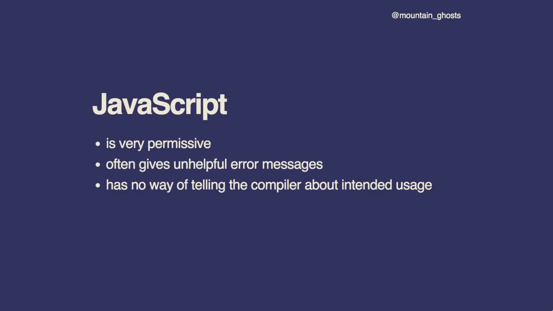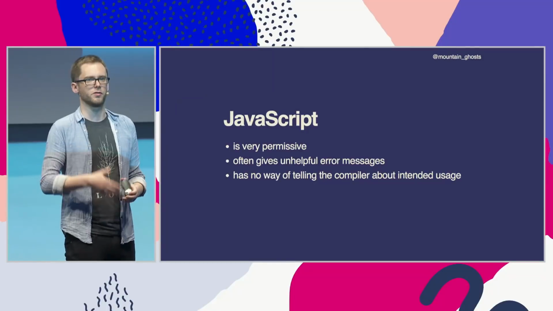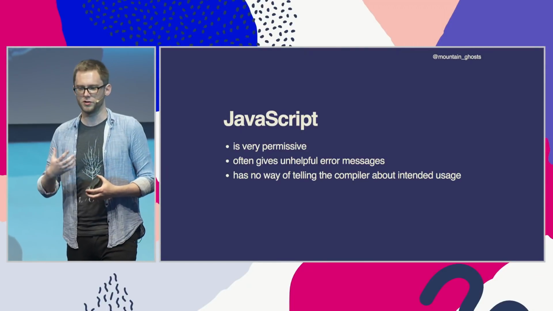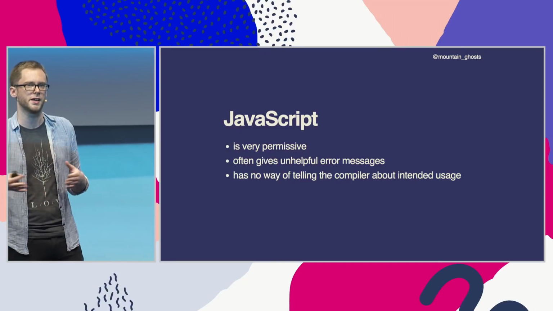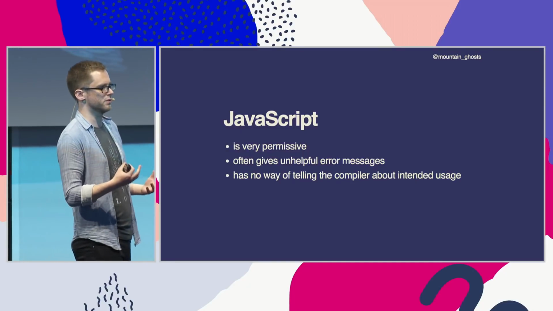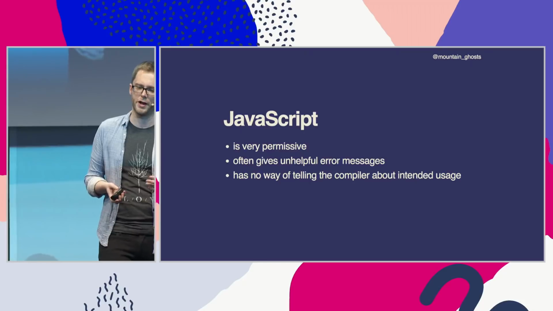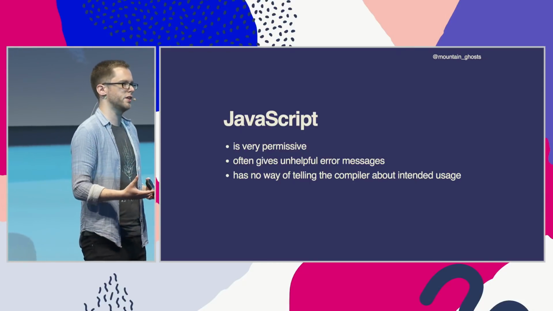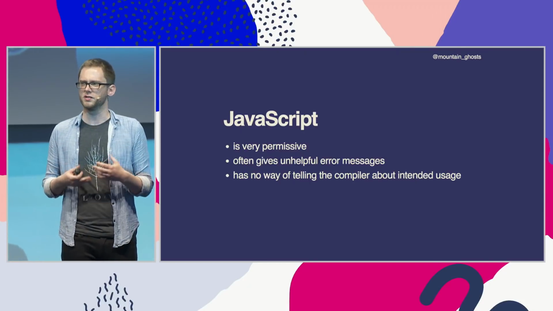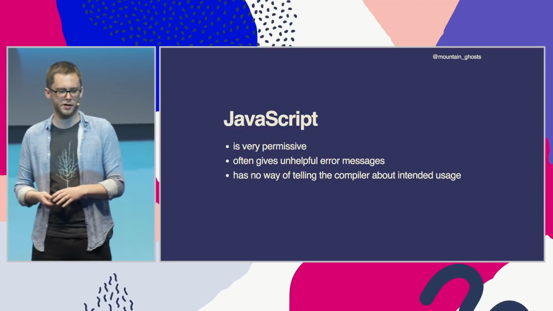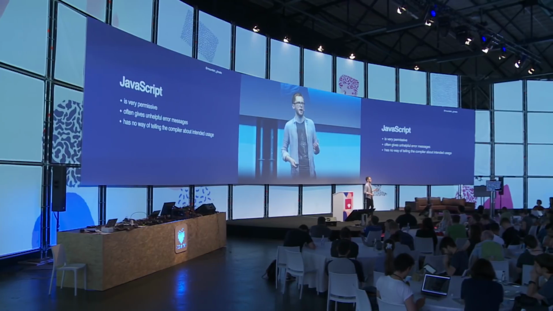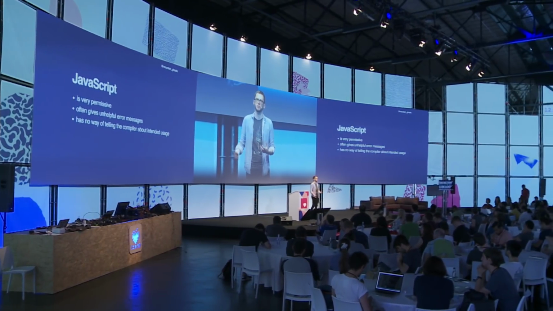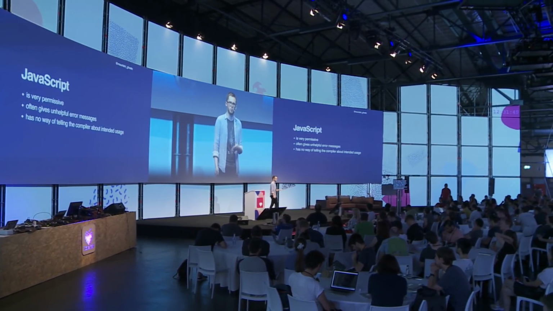So I could go on with these sorts of examples all day, but the core theme here is that JavaScript doesn't make it particularly easy for you to write code that works today and keeps working. It's very permissive. It will often run code that you would expect should throw an error. When it does give you an error message, it's often kind of unhelpful and doesn't really identify which bit of the program is incorrect. And it has no way of you telling the compiler how you expect people to use your program, so the compiler can't tell you if you've changed something that would break those expectations.